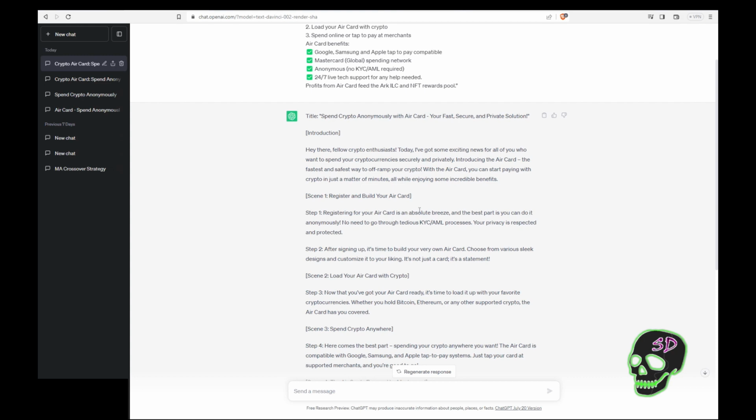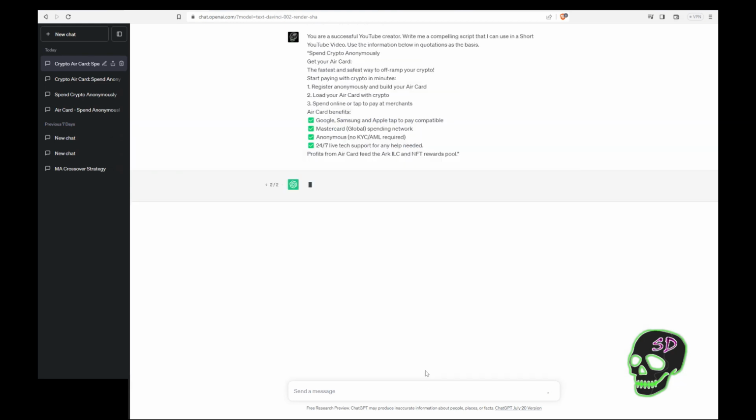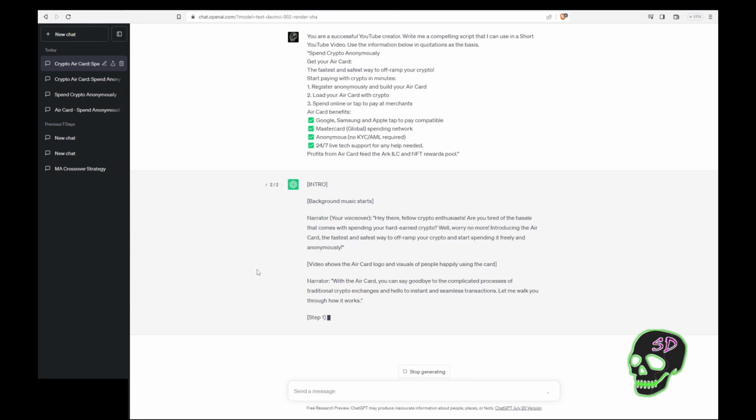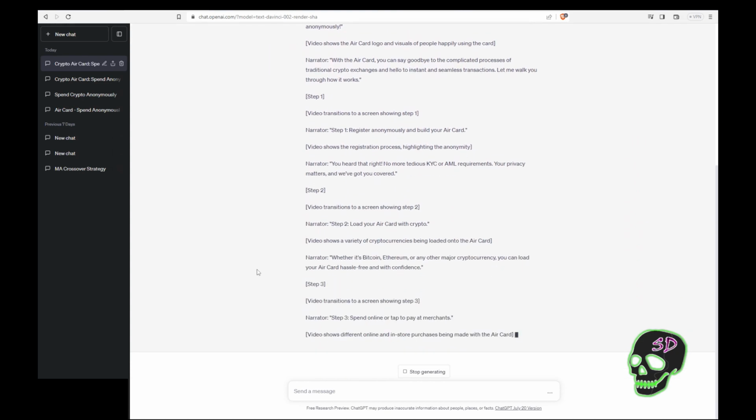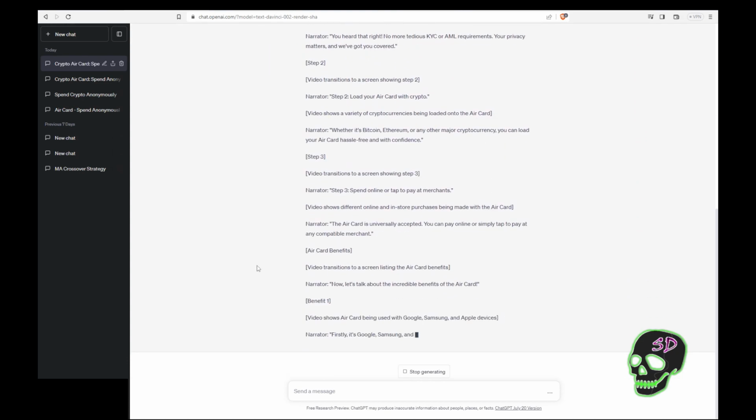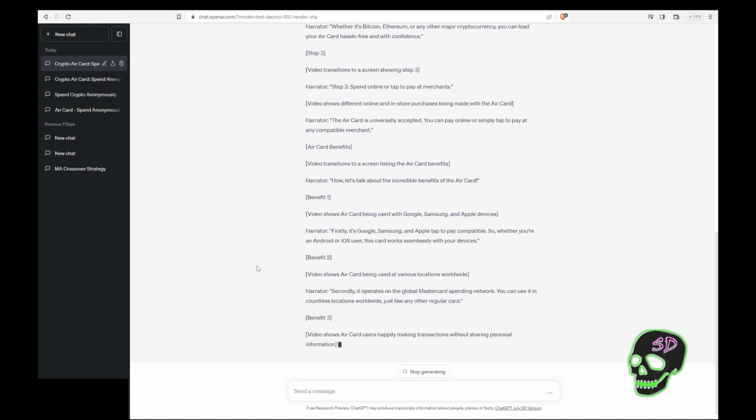Now, if we don't like this or we want something different, obviously we can change up the prompt, we can change what we've added, but we can also come down here in the middle of the screen, if you can see where the cursor is, and click regenerate response, and it'll generate an alternate version from the information that we provided.